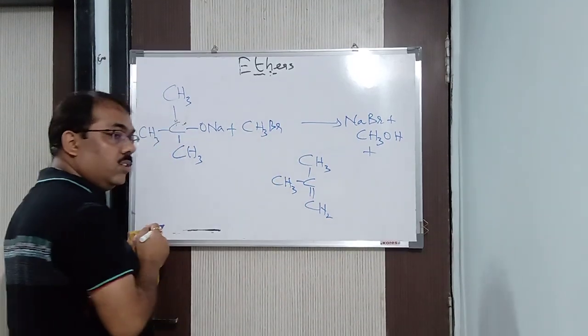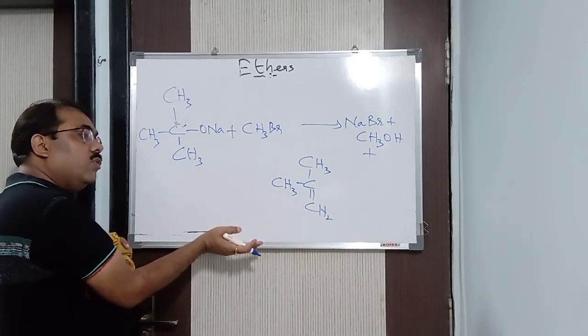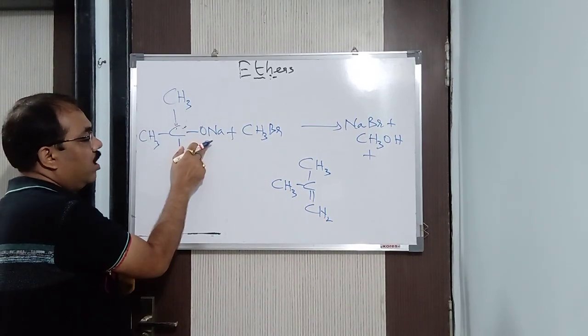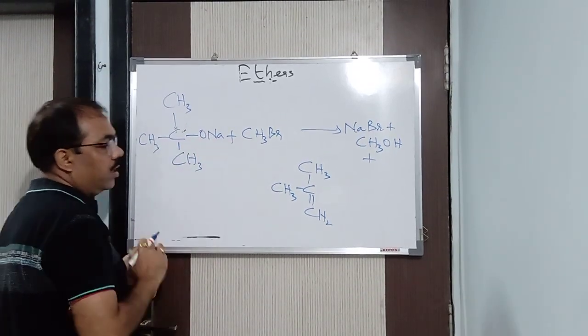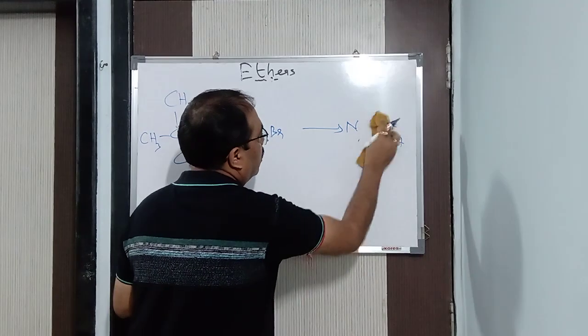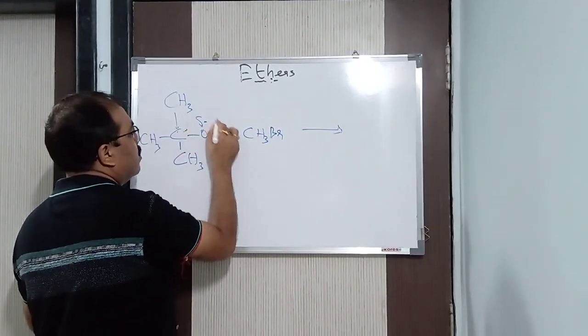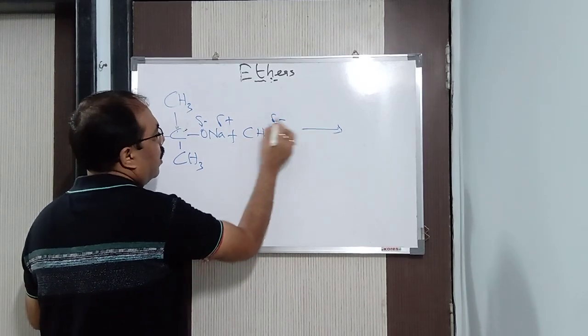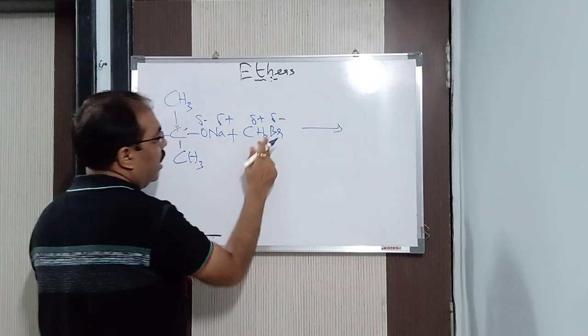Previously, I took the sodium alkoxide as primary and the alkyl halide as tertiary. Here, instead, the sodium alkoxide is tertiary and the alkyl halide is primary. Then what is the product you will get? Very simple. Here is O minus, Na plus, Br minus, CH3 plus. Now you can say very clearly, Na plus goes with Br minus to form what?